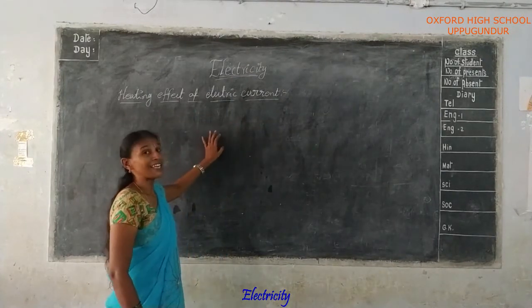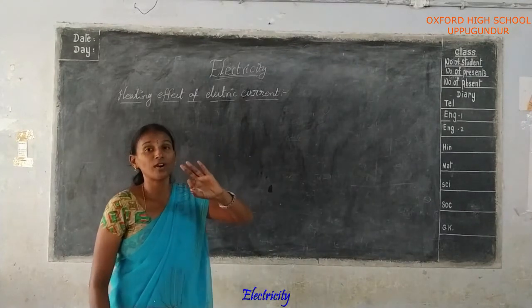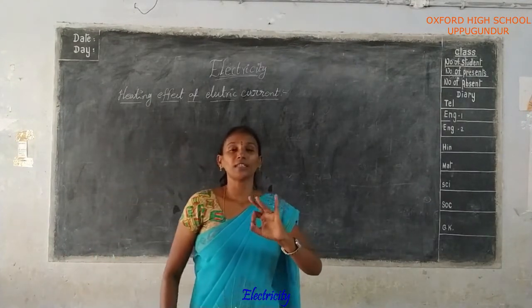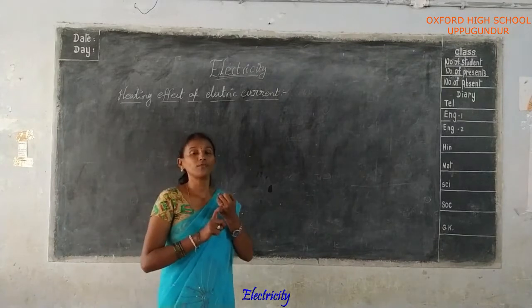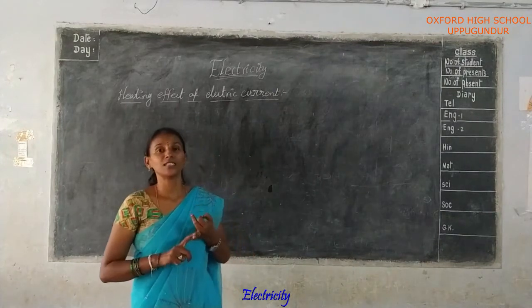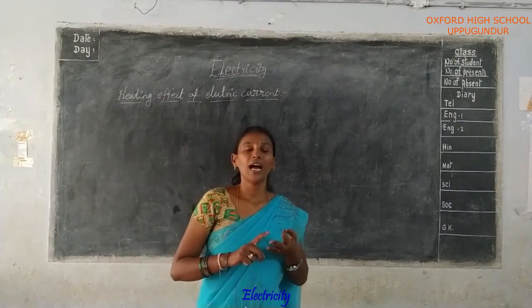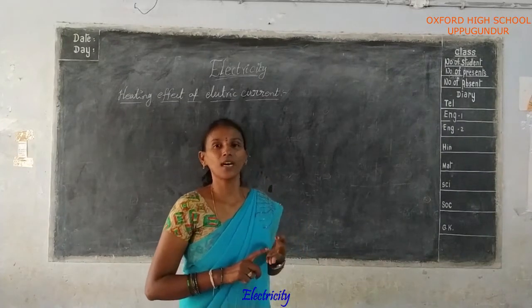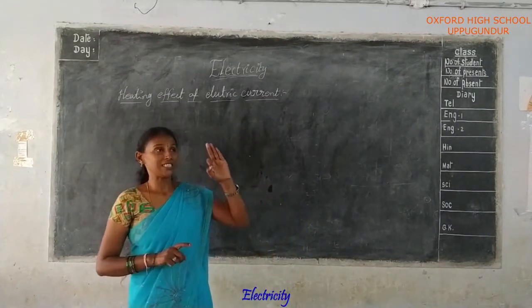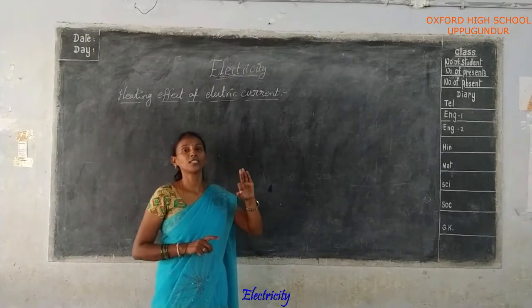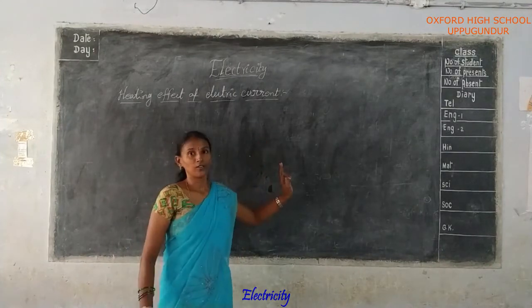Okay, this mainly depends on three factors. The heating of the wire mainly depends on three factors. The first one is the material of the wire, the second one is the length of the wire, and the third one is the thickness of the wire. So mainly these three factors matter for the wire in the circuit.